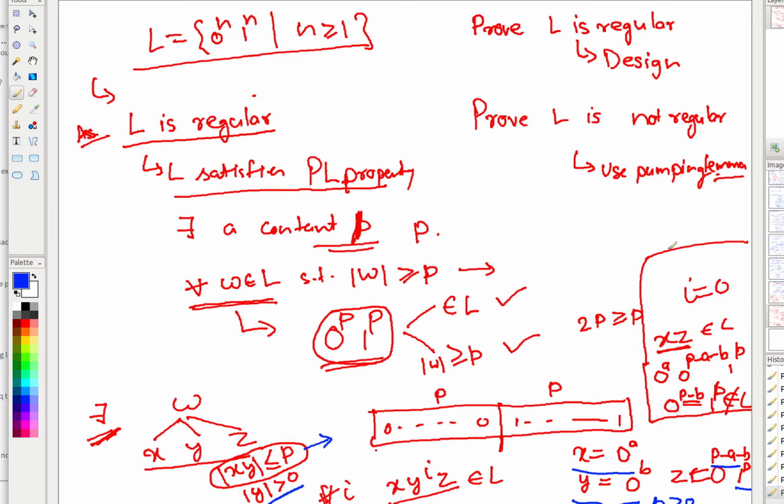The same you can prove for x y y z. You will see that x y y z gives you 0 to the power p plus b, 1 to the power p. Now again, what is p plus b? Because b is greater than 0, p plus b will be greater than p, and if that is the case, this cannot be part of L, and therefore it doesn't satisfy the property. So you assume that L is regular, and finally you reach a contradiction, therefore your assumption is incorrect and L is not regular.